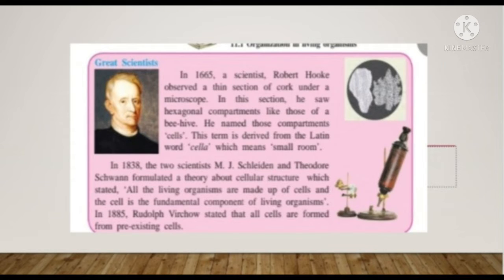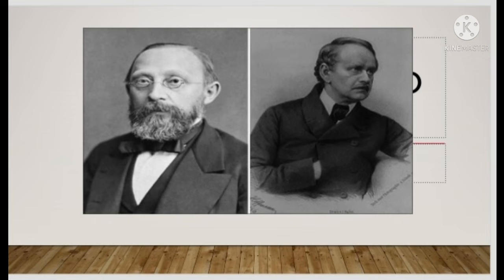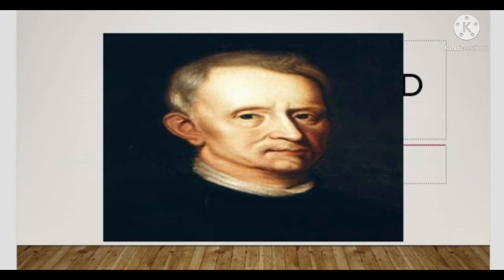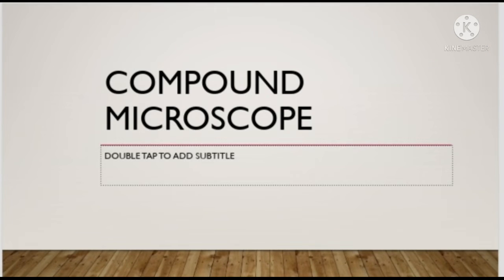In 1838 two scientists, M.J. Schleiden and Schwann, formulated the cell theory, which stated that all living organisms are made up of cells and the cell is a fundamental component of living organisms. And in 1885 Rudolf Virchow stated that all cells are formed from pre-existing cells. With the help of a compound microscope we can detect and observe the cells.